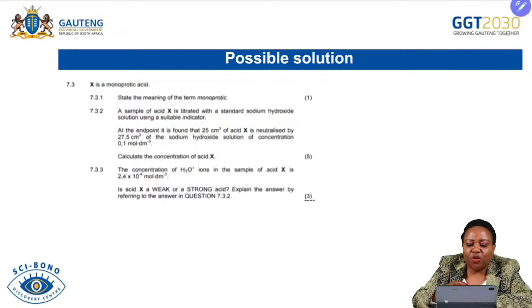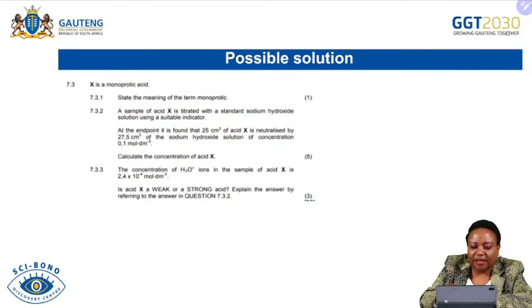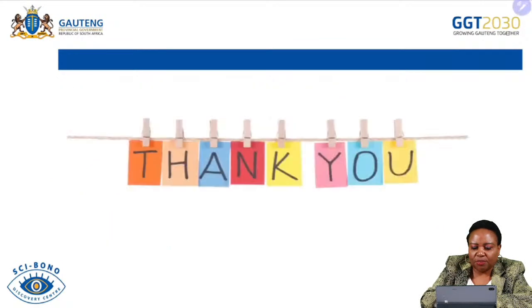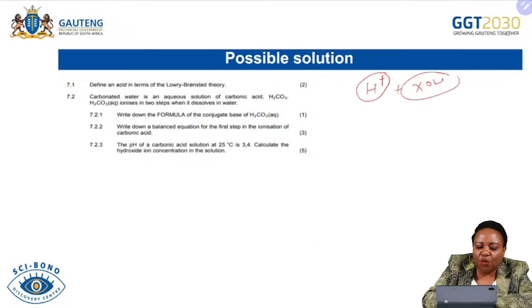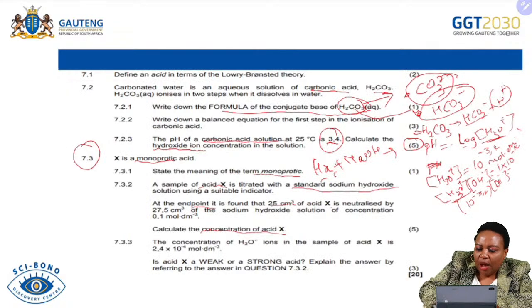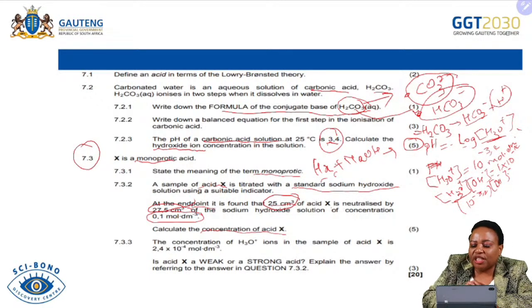So with the information that is provided, let me just go quickly to this one. We already know the volume of the acid. We know the volume of the base. We know the concentration of the base. We don't know the concentration of the acid.